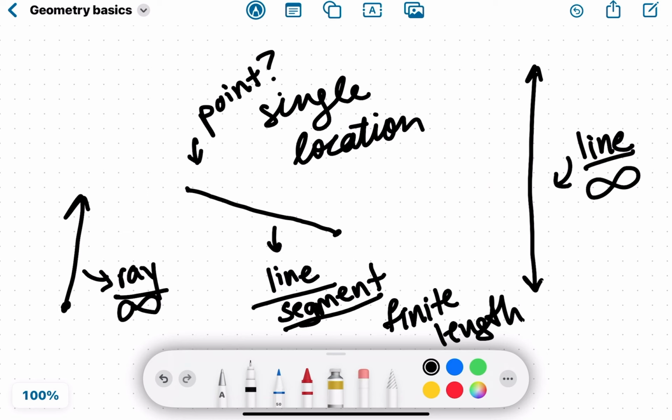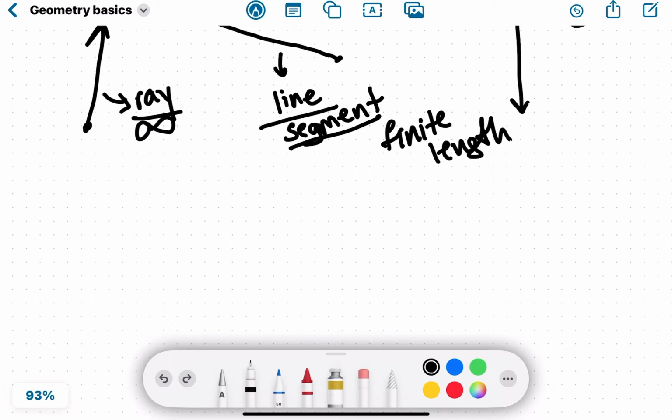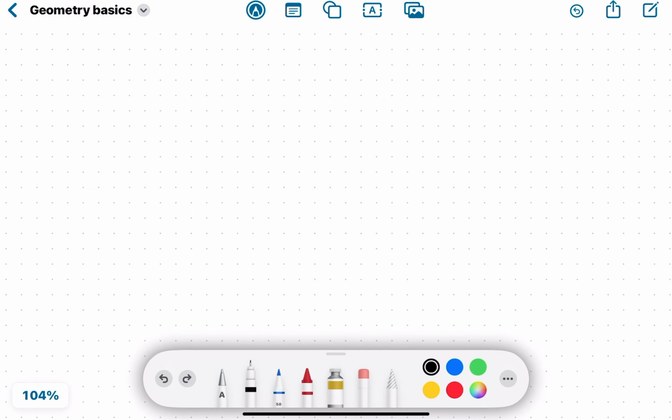So let's say we have a bunch of points in space on a plane, just scattered. But these three are connected.